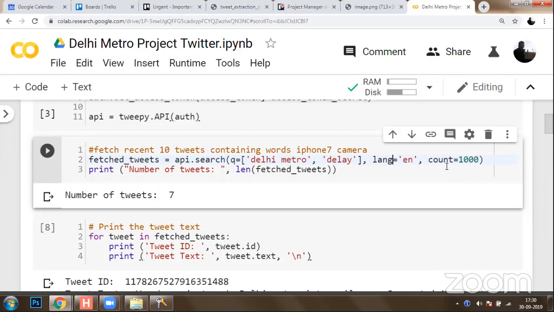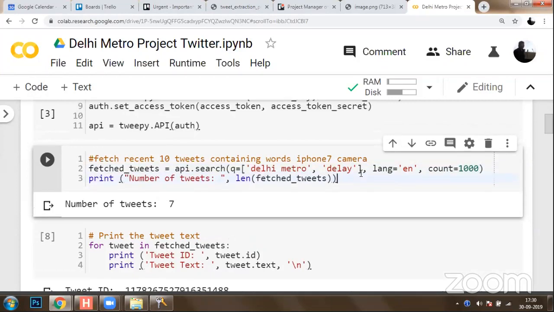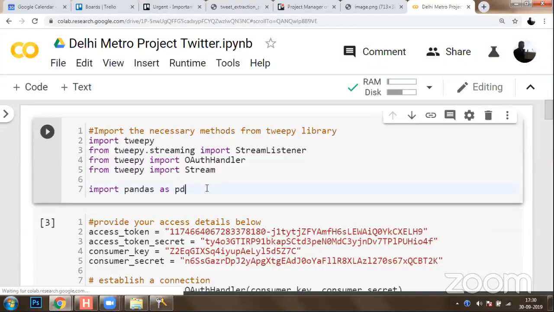Okay. You can get language, you can get counter. Let's say I would like to get 1,000 tweets from Twitter, and then I can print the number of tweets which would be collected. Okay. So let's execute all these stages step by step.